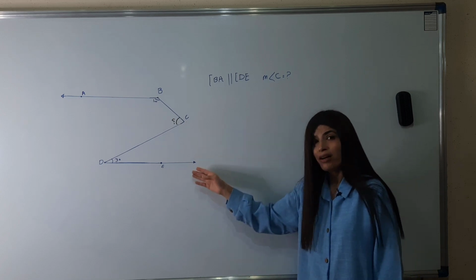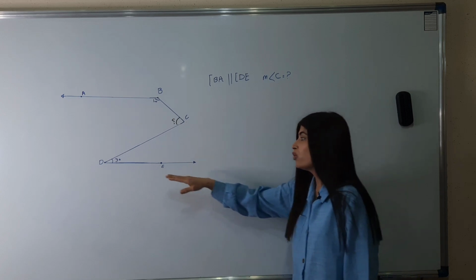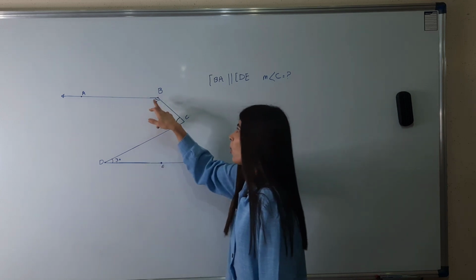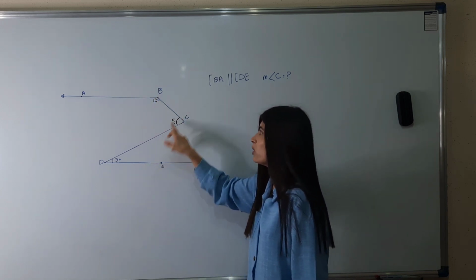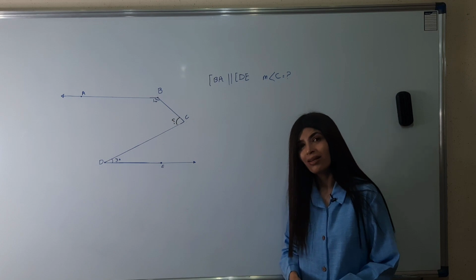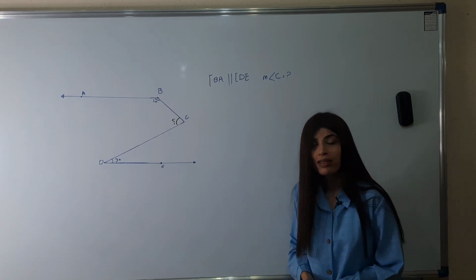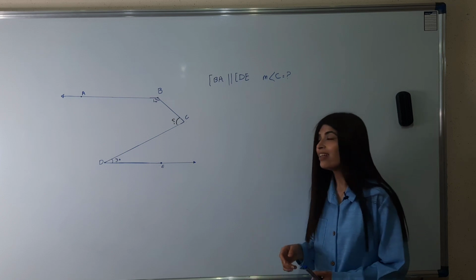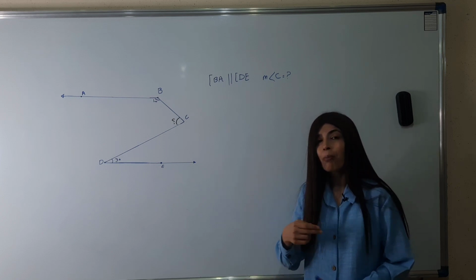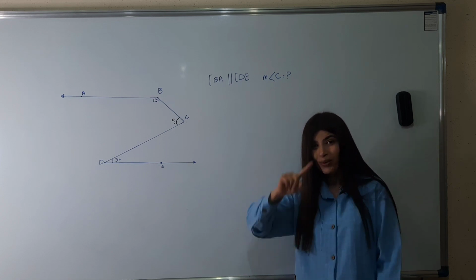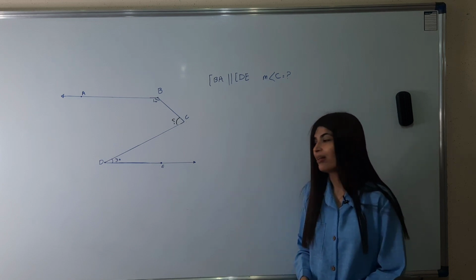But in this figure, we have two rays with two segments. All we need to do is to create two parallel lines with one transversal.